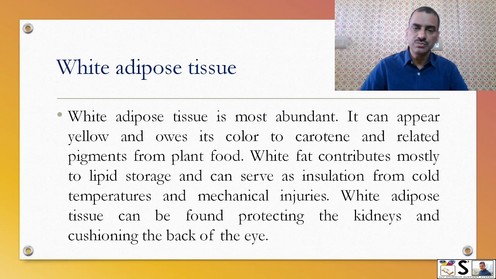White adipose tissue is most abundant in our body. It can appear yellow sometimes due to presence of carotene and other pigments from plants that we eat. White fat contributes mostly to the lipid storage and can serve as insulation from cold temperature and mechanical injuries. White adipose tissue can be found protecting kidneys and cushioning the back of eyes. So the deposition of the fat in our body is of white adipose tissue.